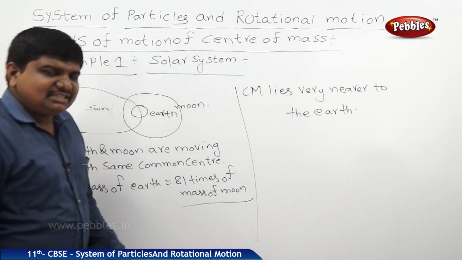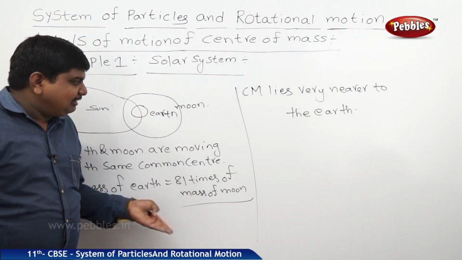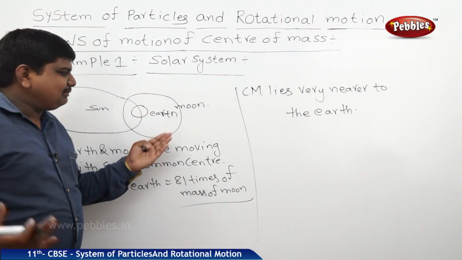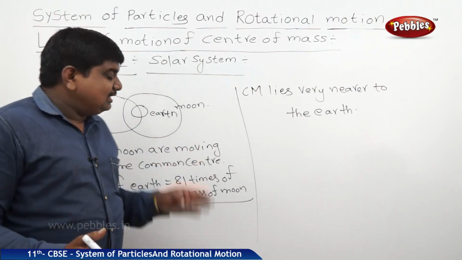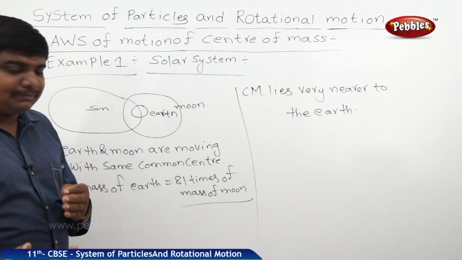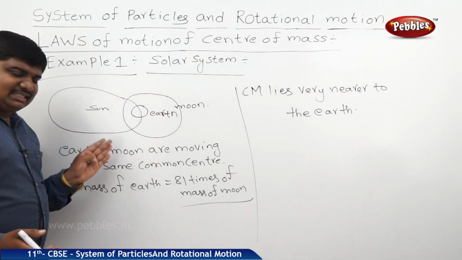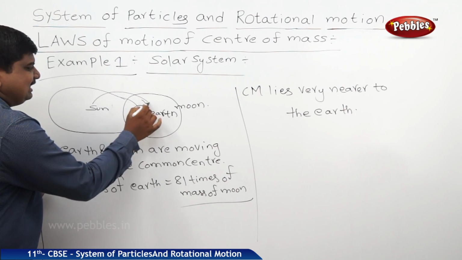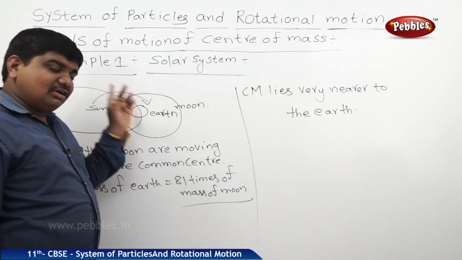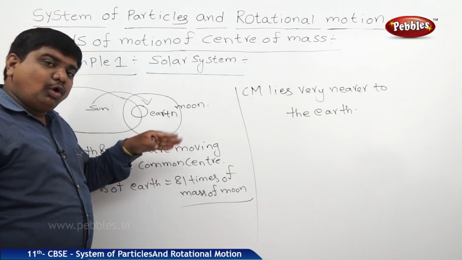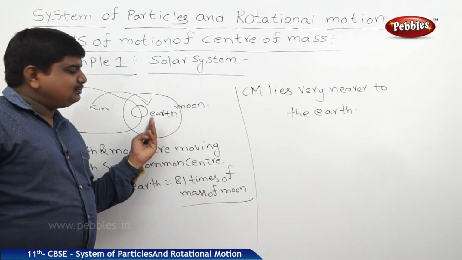The internal forces between the Earth and Moon do not affect the motion or momentum of the center of mass. Only external forces can affect the motion and momentum of the center of mass. So in this solar system, only the Sun is exerting the external force.